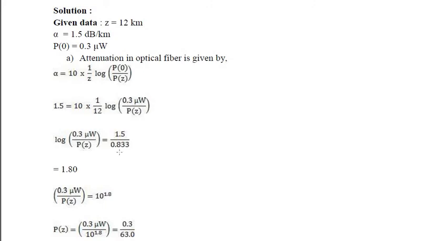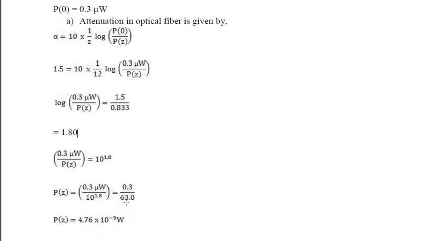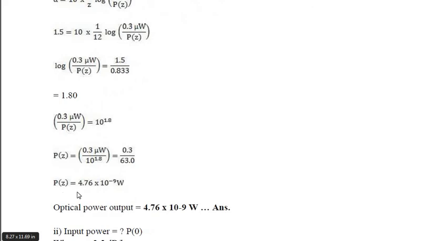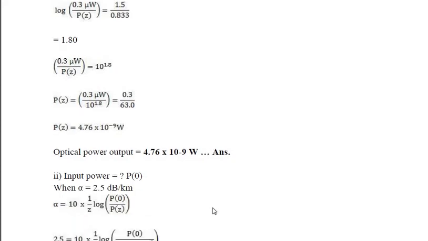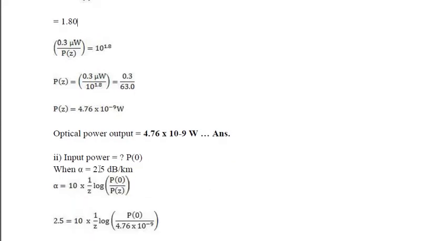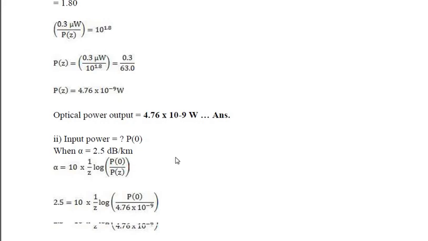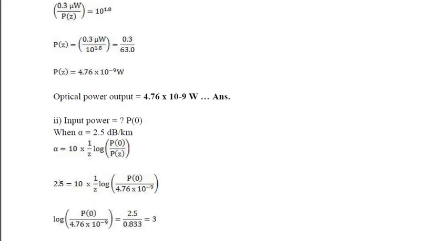What is the input power if attenuation is changed to 2.5 with the previous calculation of Pz at 4.76? So let us see. When you put this alpha as 2.5, Pz as calculated above, 4.76 into 10 raised to minus 9, we get P0 as 4.76 microwatt. So this is how, with only one equation of attenuation, we can calculate P0, Pz, the length of fiber and attenuation.